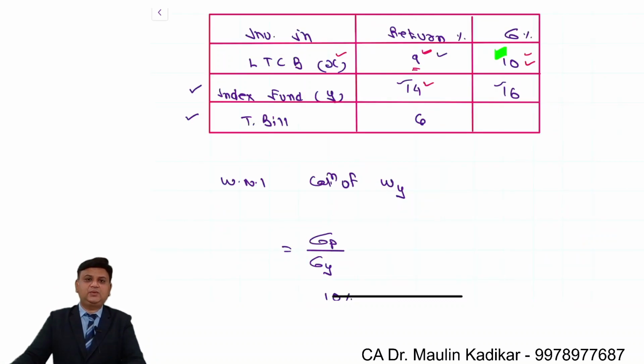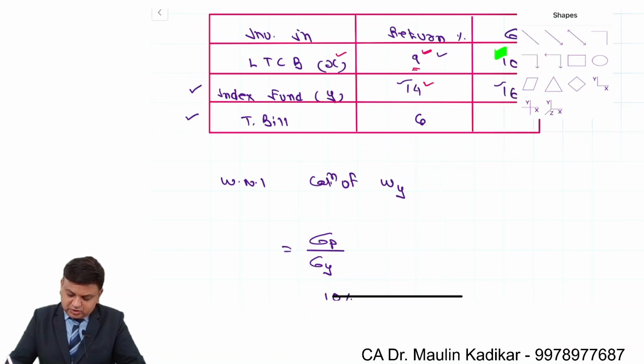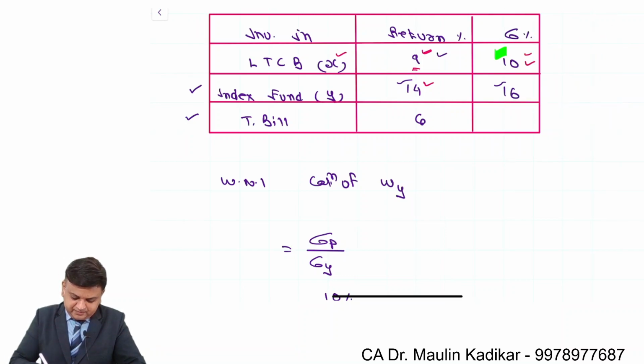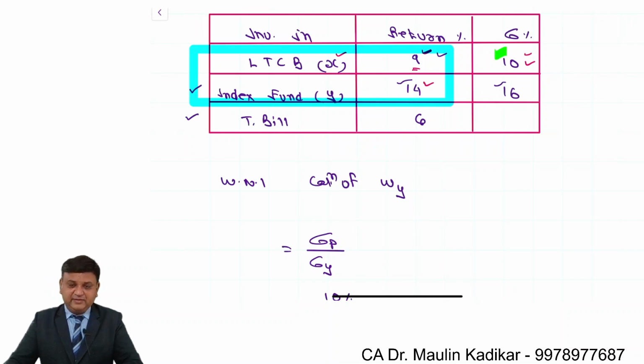So now friends, over here we are required to check the return and risk for a portfolio if at all you make investment in a combination of long-term corporate bond and in index fund. In what proportion do you make investment? 50-50. So use your calculator. 9 into 0.5, that comes to 4.5, and 14 into 0.5, that comes to 7. So 7 plus 4.5, that comes to 11.5 percentage. So when you make investment in both of them in equal proportion, the return will be 11.5 percentage.